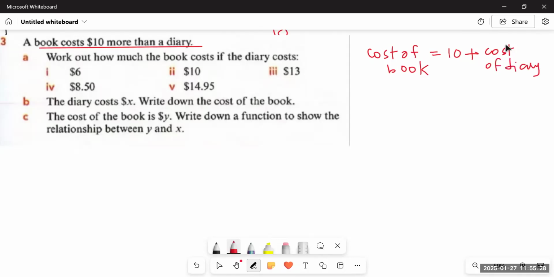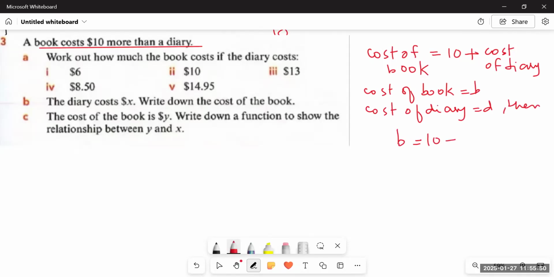So what we will do, we will suppose cost of book is equals to B and cost of a diary is equals to D. Then the statement would be cost of a book. We'll substitute it by B is equals to 10 would remain same, plus would remain same.